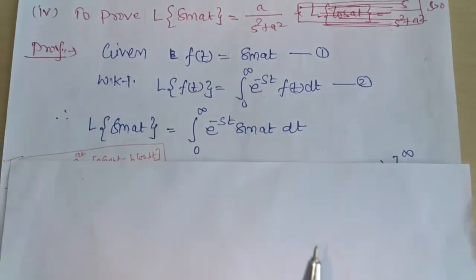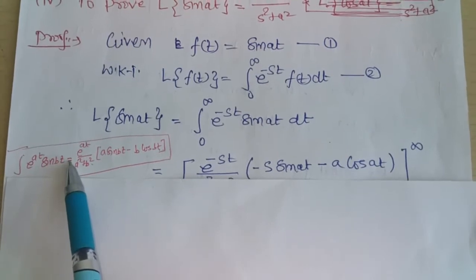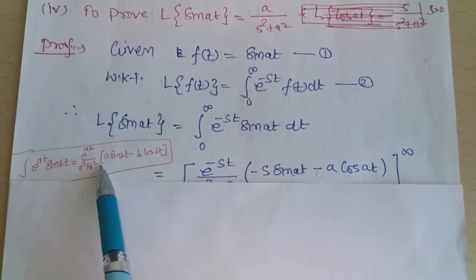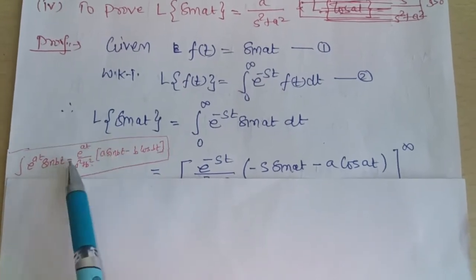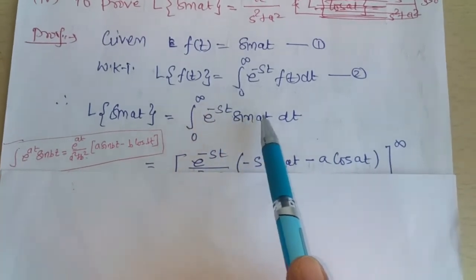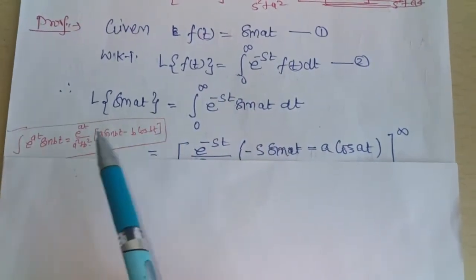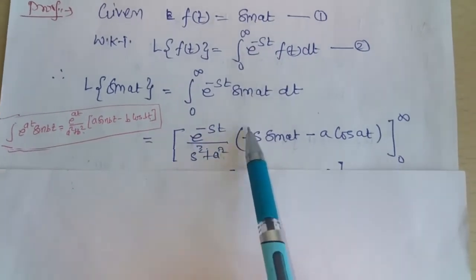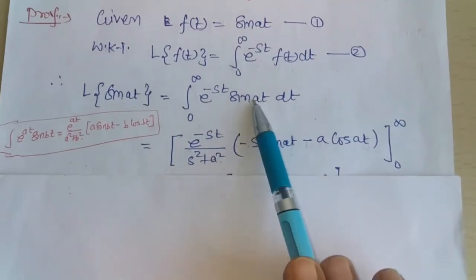Integrate this expression using the formula that the integration of e power at into sin bt is e raised to at upon a square plus b square multiplied by (a sin bt minus b cos bt). So here we have the value of a is minus s and b is a. So integrating this expression using this formula, we get e raised to minus st upon s square plus a square multiplied by (minus s sin at minus a cos at).